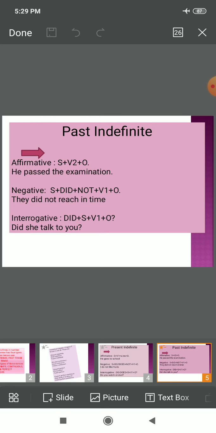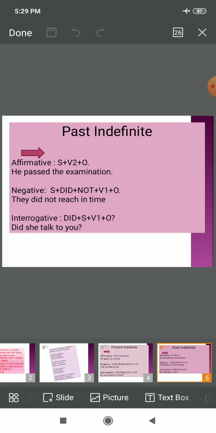So what they do, they often consider that whenever we are using past tense, we should apply second form of verb. Yes, that is right, but whenever did comes in the sentence, along with did, always the first form of verb would be used, right? So they did not reach in time. Don't mistake it like they did not reached in time. No, they did not reach in time. Similar example of interrogative sentence, that is did plus subject plus verb's first form plus object.